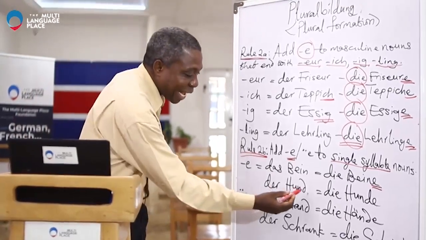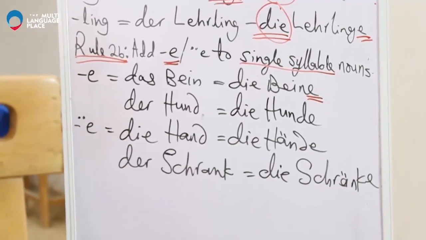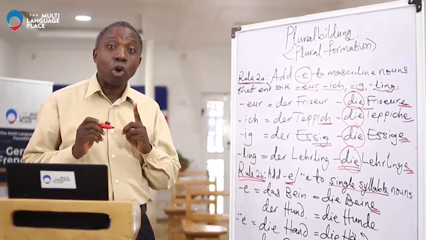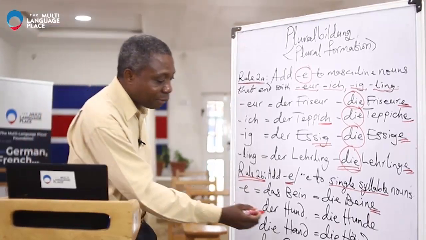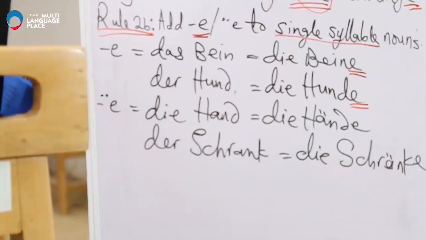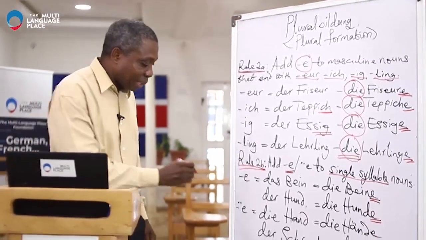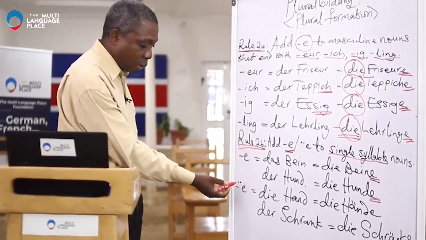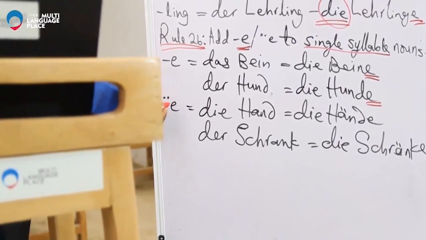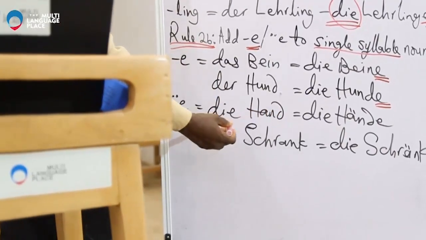So we have der Hund. Say it after me. Der Hund. That is the dog. And then we have die Hunde. You just see the E at the end. Die Hunde for the plural. Now the one that falls under the category of umlaut and E, we have for example die Hand.